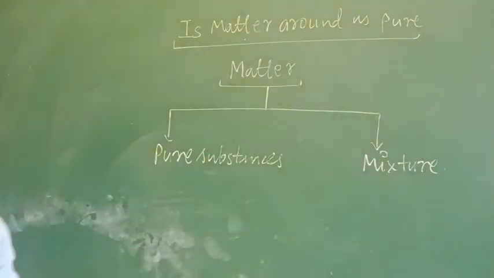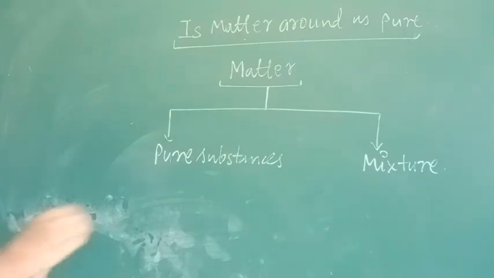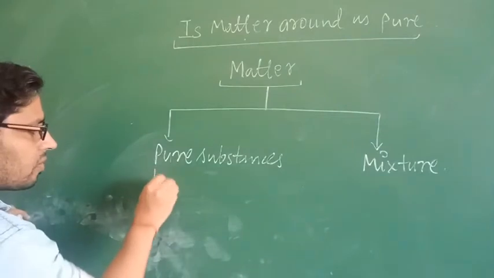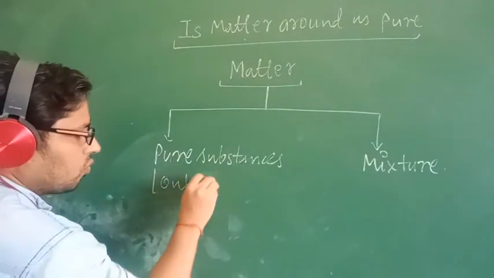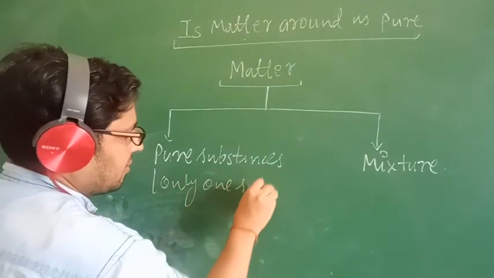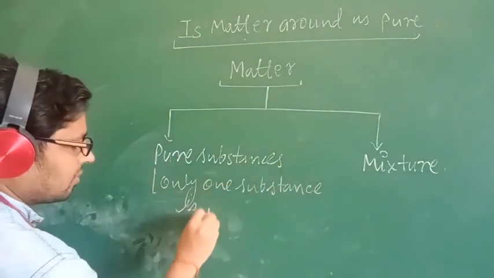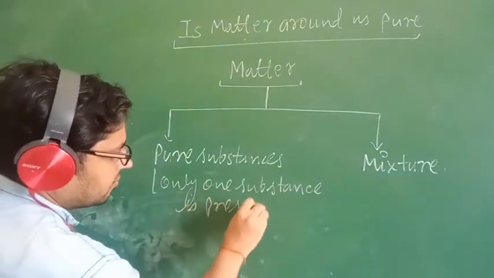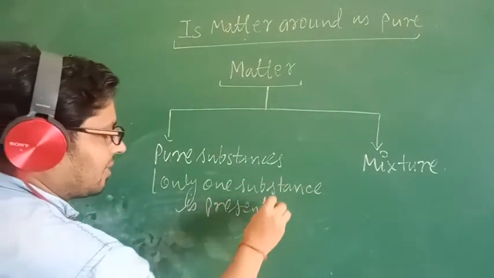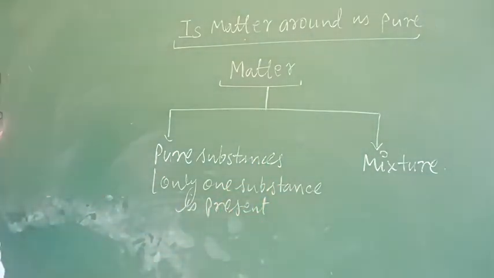What is the meaning of a pure substance? It means a substance in which only one substance is present, or I can say it does not contain any impurity.